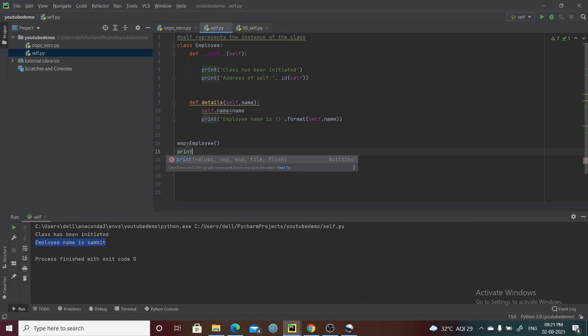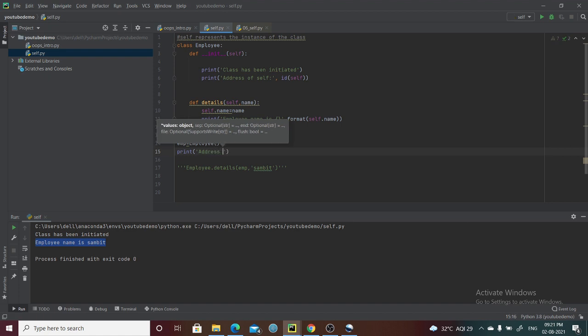So I want to print the address of the object. You can print the address of the object.